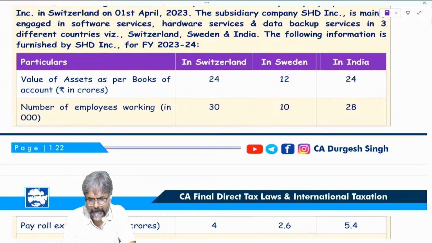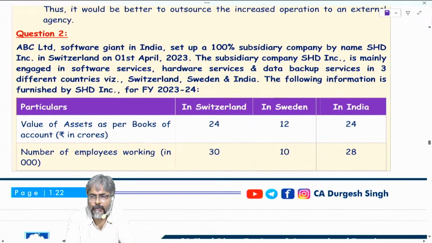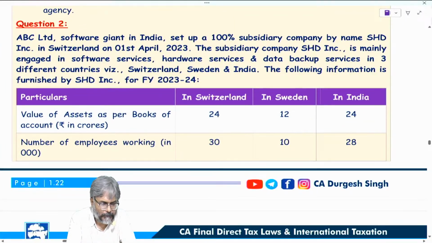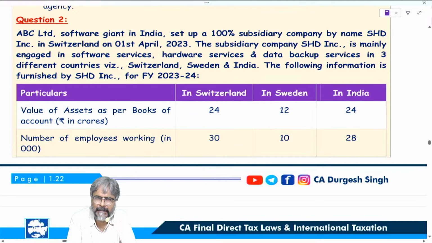Let's start on this. I think you have solved this question. I gave you this question for homework, isn't it? Question number 2. Let's discuss quickly, and then one last concept which I have to discuss. We'll complete that also. So, ABC Limited, a software giant in India, set up a 100% subsidiary company by the name of SHG in Switzerland on 1st of April 2023.